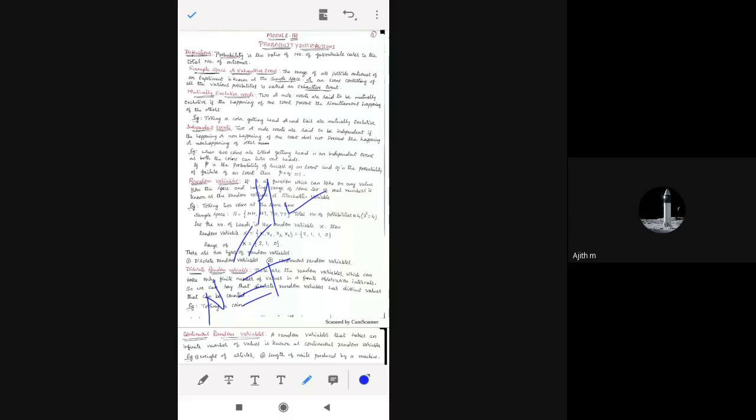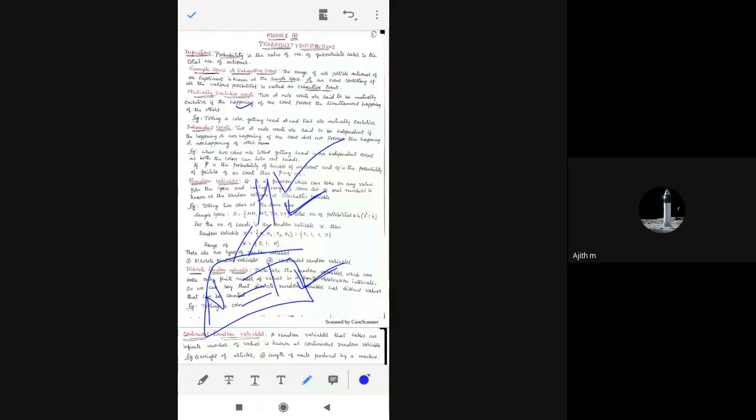So one is mutually simultaneous happening of the other. This is not possible means this is possible. So that is called a mutually exclusive event. This is not happening means something else has happened. So if we are getting head, it is nothing but not getting tail. So that is the example.